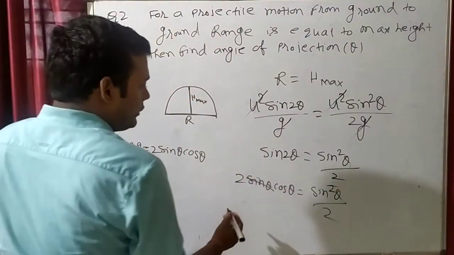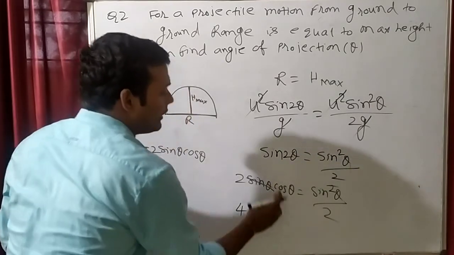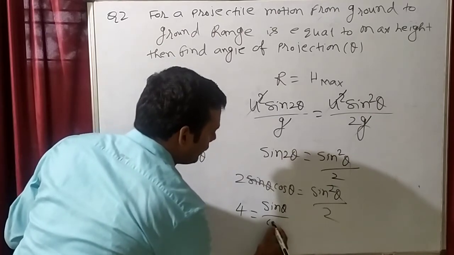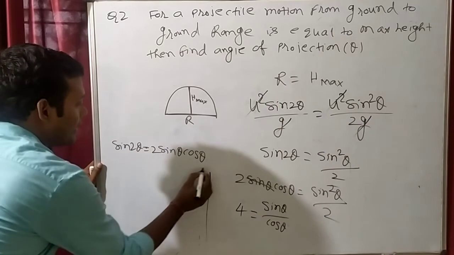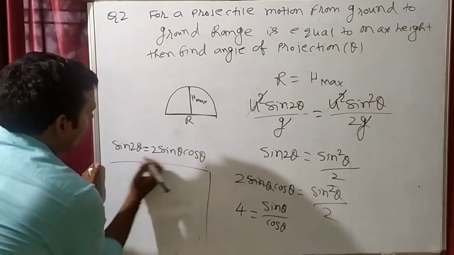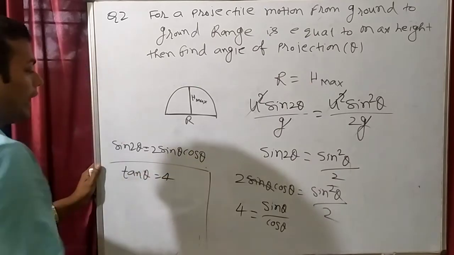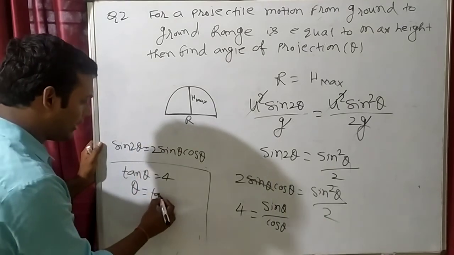So this 2 will come to this side, so 2 into 2 will become 4, and this cos theta will go here, so this will be sin theta by cos theta. Can we write this? And sin theta by cos theta is tan theta, so tan theta is equal to 4. When it is like this, then you can write theta is equal to tan inverse 4.